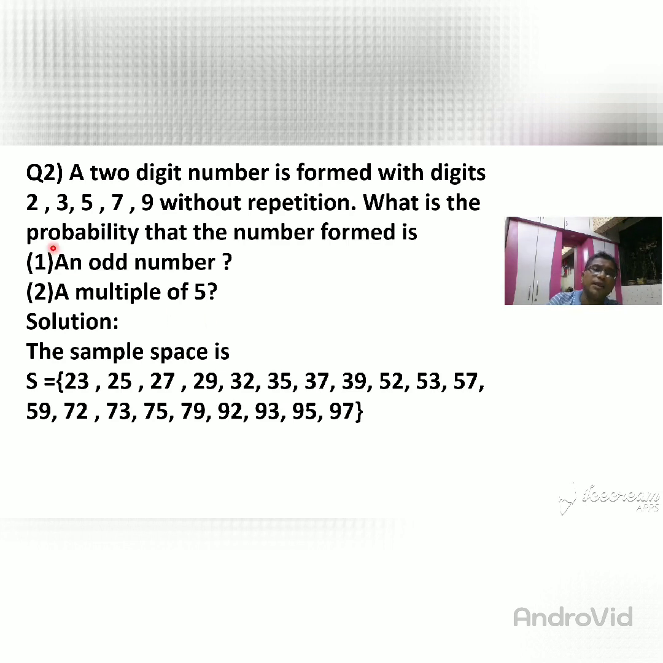So see, here is the first number, which is 2. That 2 can make pairs with each and every number that is given to you. So 2 can make a pair with 3, 23, so here I write 23. 2 can make a pair with 5, so 25, so here I write 25. 2 can make a pair with 7, so you get 27, so here I write 27. 2 can make a pair with 9, so here you get 29.